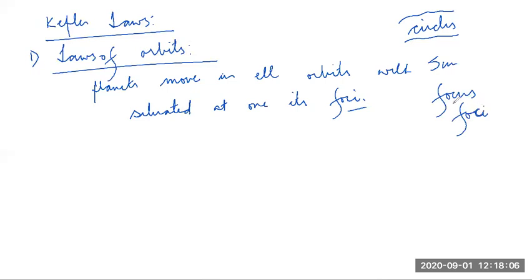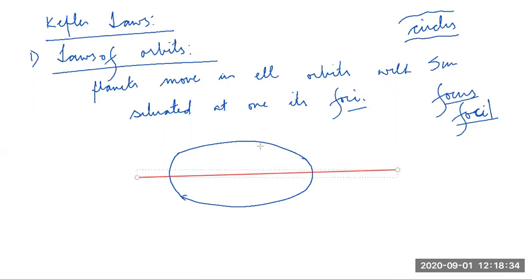There are different pronunciations in different countries for this word. It doesn't really matter, the meaning is the same. But what's the meaning? Now this is basically an ellipse, students. I'm not able to draw it perfectly. Now, guys, this ellipse has two axes, major axis and minor axis, as we all know.